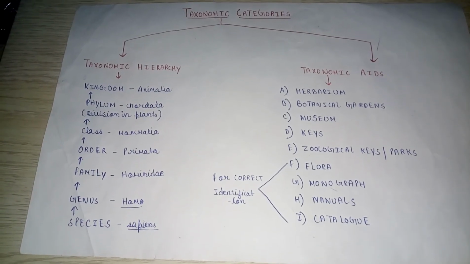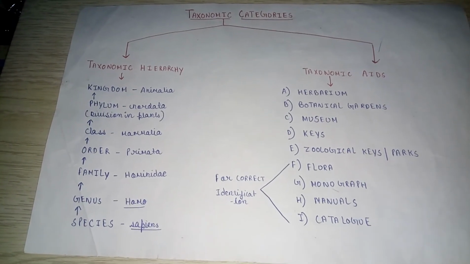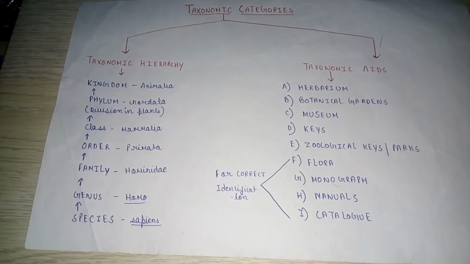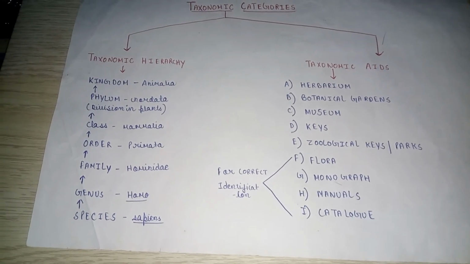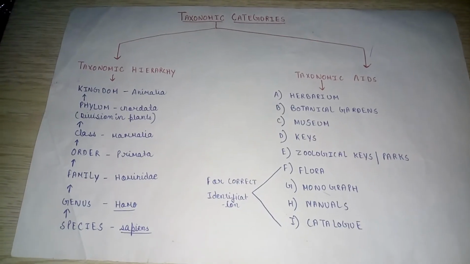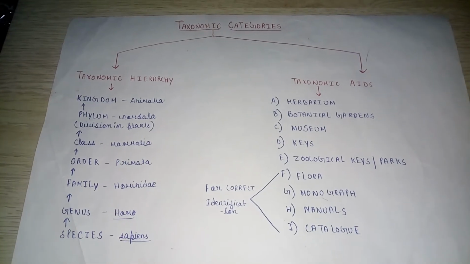The species is the lowest taxon or category in the biological classification. So the basic unit of taxonomy is species. The species is a group of individuals resembling one another in all major vegetative and reproductive characteristics.